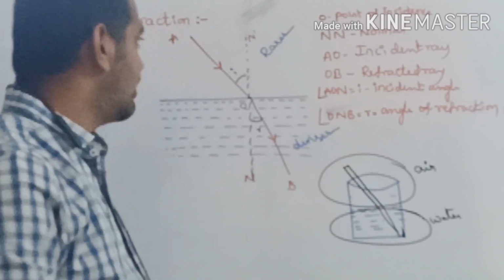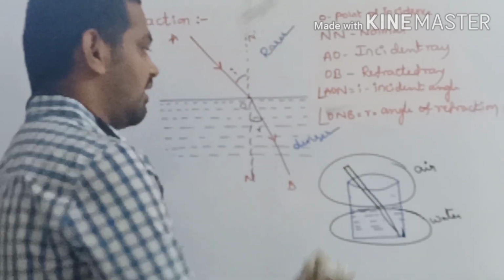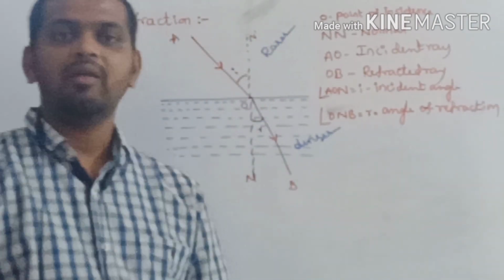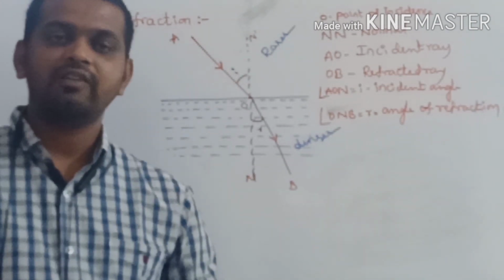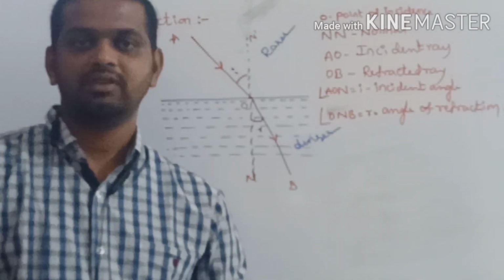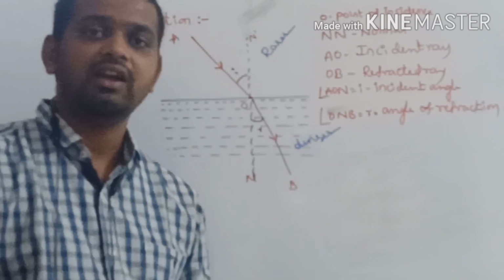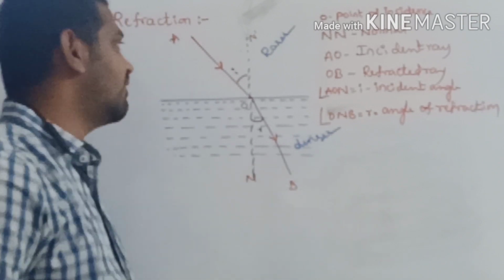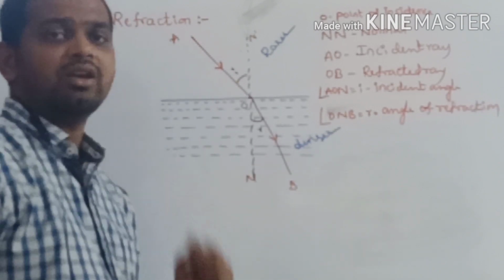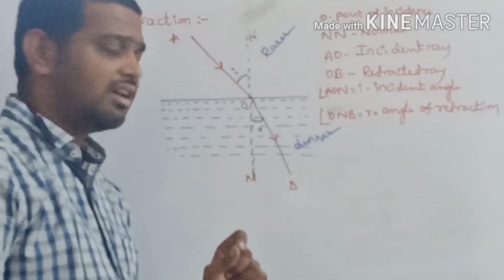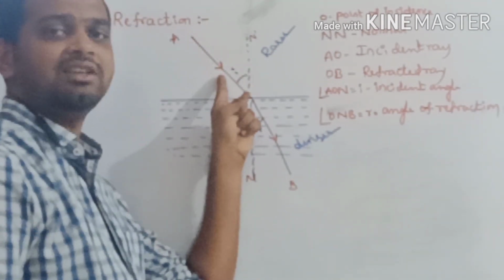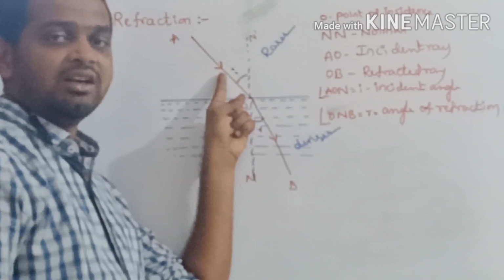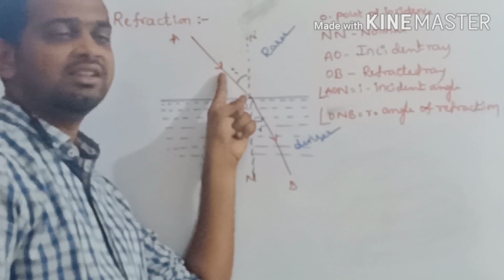Now we are going to define refraction. Refraction is nothing but the phenomenon of traveling of light from one medium to another medium. Clear? The phenomenon of entering of light from one medium to another medium is called refraction. See, here I have taken one incident ray. See children, whenever you represent a ray, you should represent the ray using a direction. Many of the students are not representing the arrow mark. Definitely you should represent it. Otherwise, it is a meaningless diagram.